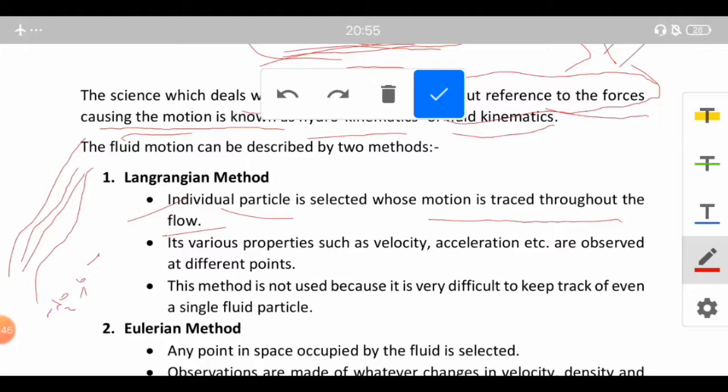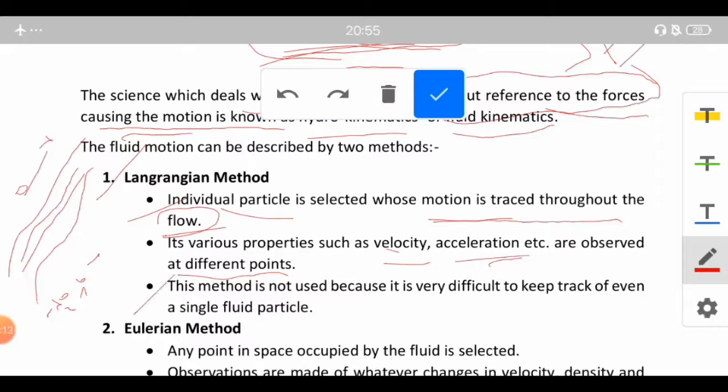In the Lagrangian method we select one particle individually and trace its motion throughout the entire flow. So its various properties such as velocity, acceleration, etc. are observed at different points.